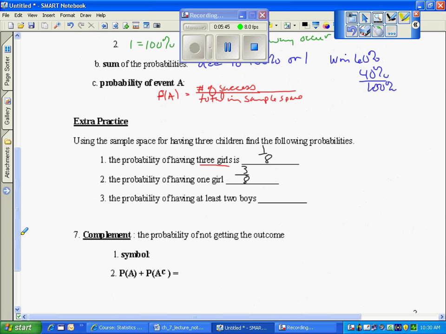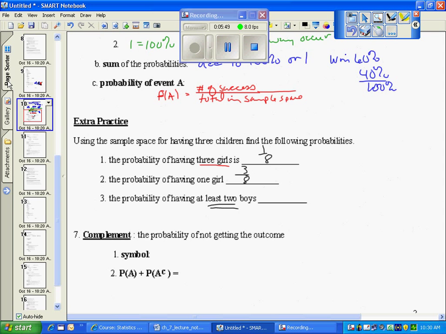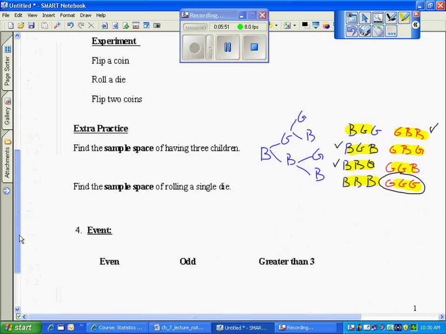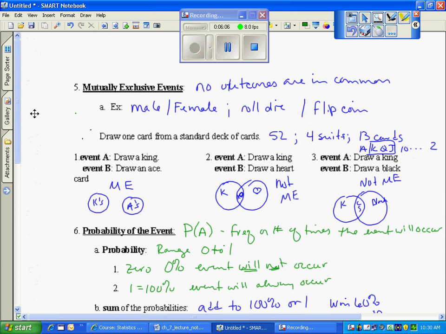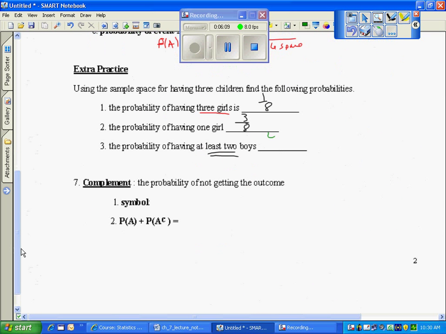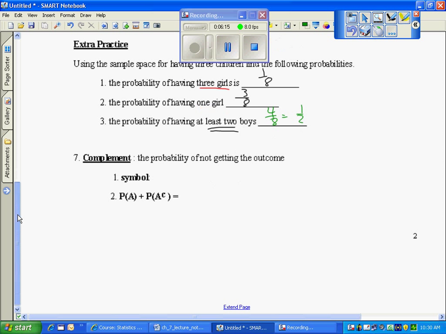And the probability of having at least 2 boys. At least. Notice the change in the language there. At least 2 boys. How many times does that occur? It looks like it occurs 1, 2, looks like it occurs 4 times. So my probability would be 4 out of 8, which if you wanted to reduce is 1/2. So that's a simple way that probability is found.